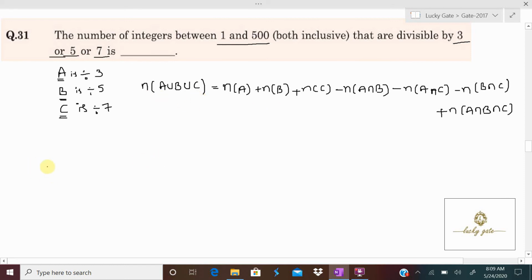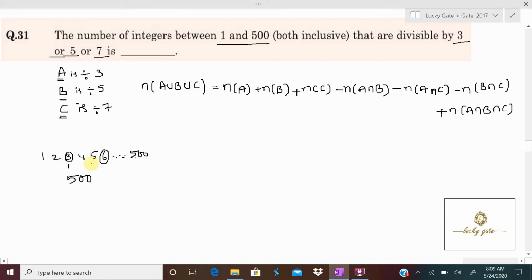Now observe how to crack the question. We have numbers 1, 2, 3, 4, 5, 6 up to 500. How many numbers are divisible by 3? 3, 6, 9 and so on. The total number of integers is 500.